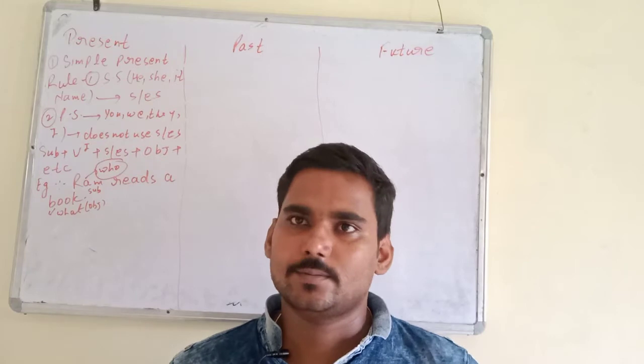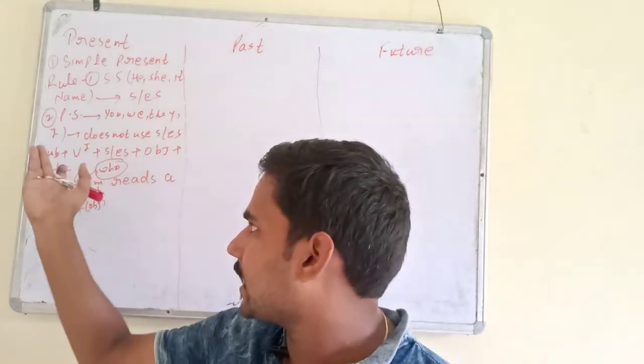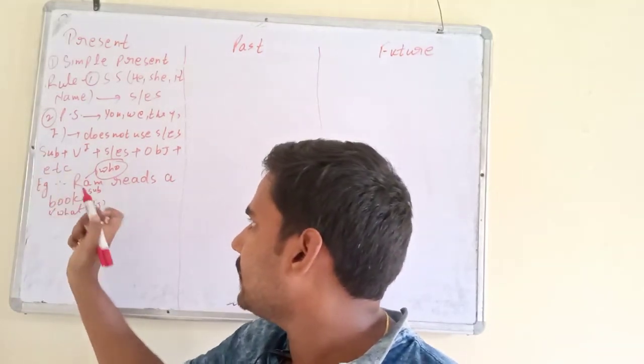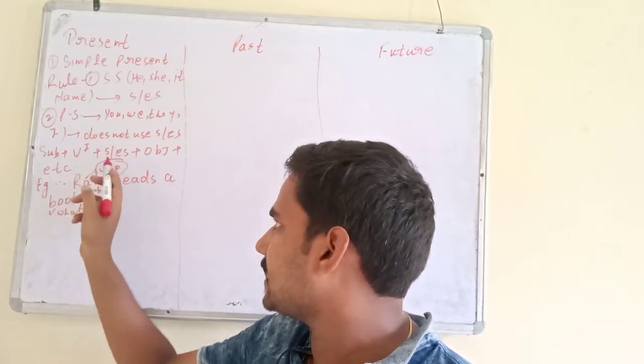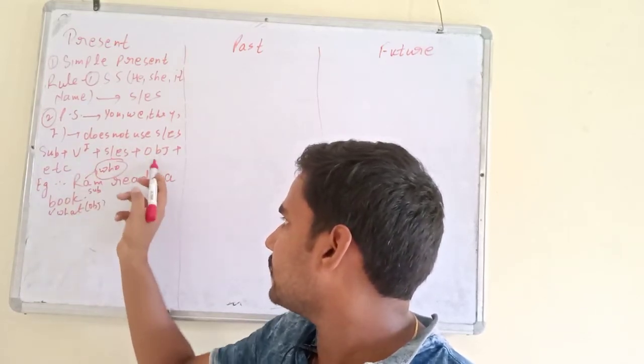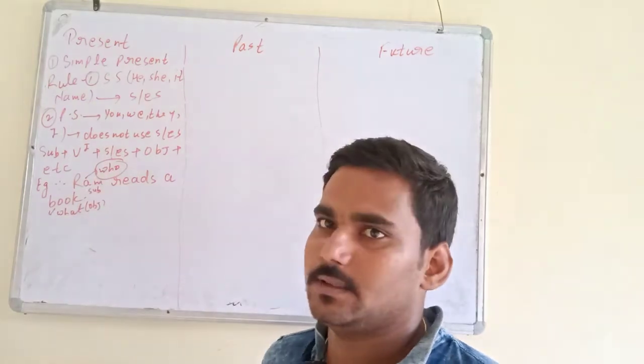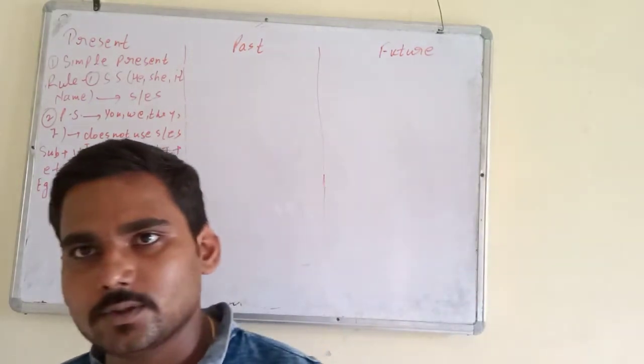These all are verbs. And you can identify subject, which is Ram. Then base form of the verb is read. Ram is singular subject. That's why we are using s or es. Then object is a book. This is simple present. I hope you all have understood.